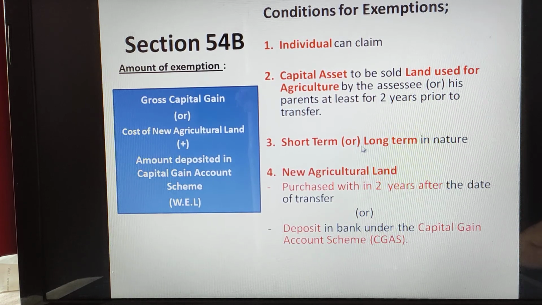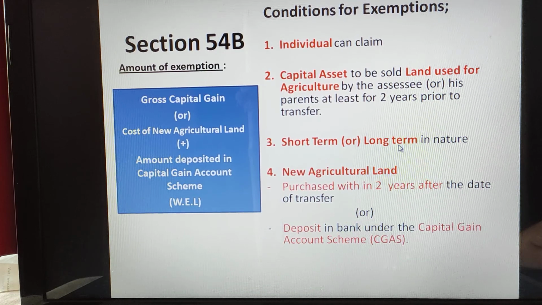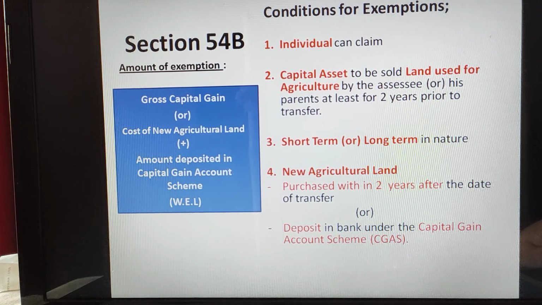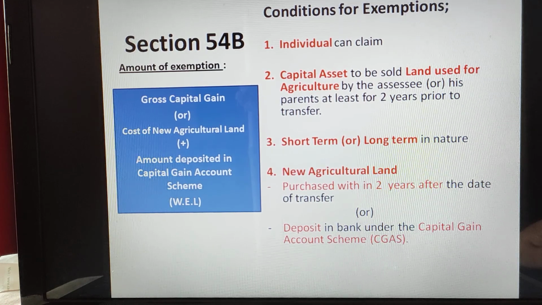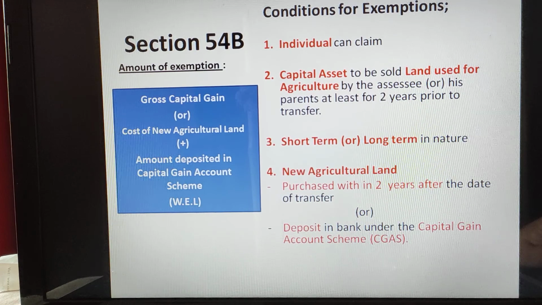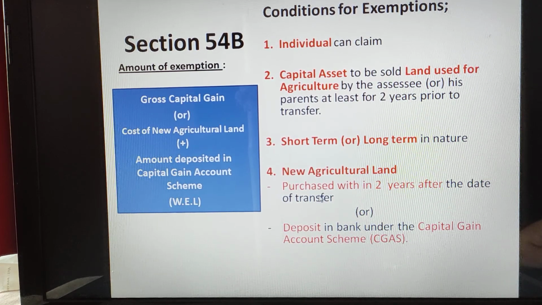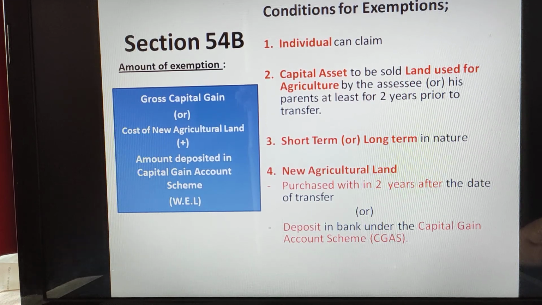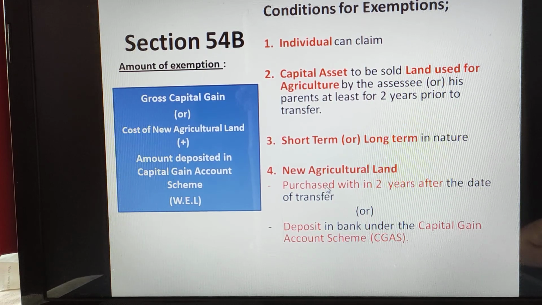The third condition is that it is applicable for both short-term as well as long-term capital assets. Whether the agricultural land is declared as a short-term capital asset or a long-term capital asset, you can claim the exemption for both. Then the fourth thing: what you need to do with this sale amount. You would have purchased new agricultural land, within 2 years after the date of transfer. So you sold today, and within the next 2 years you have purchased the new agricultural land. In that case, this can be claimed.